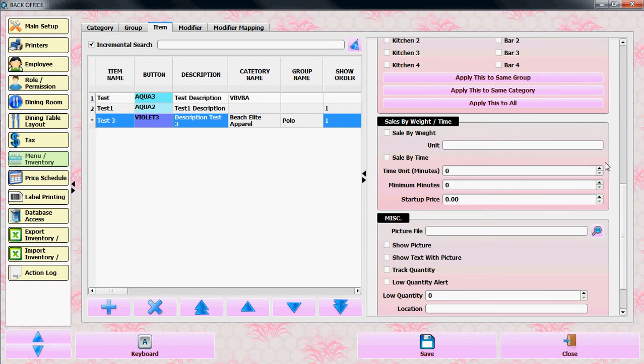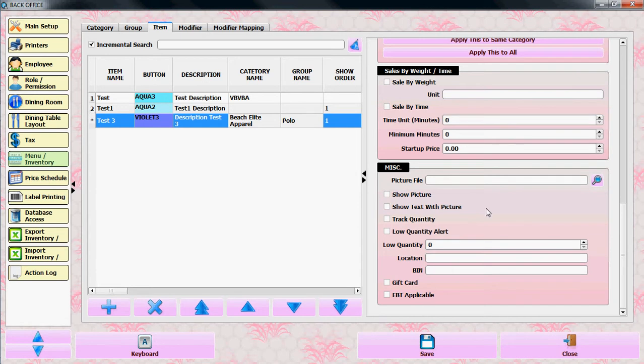In sales by weight or time, you can put the weight of the item. Usually if you have a weight scale, it will work with that. And in the miscellaneous section, you can put the picture of the item. In this section, you can put the low quantity notification. Let's say if the item quantity is less than 10, it will show a low quantity item notification.